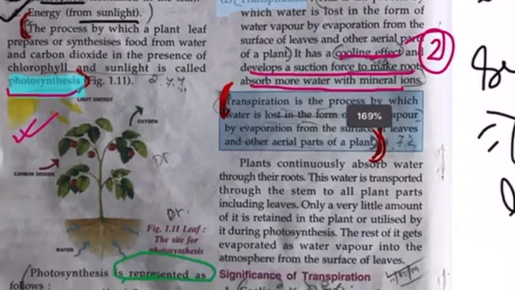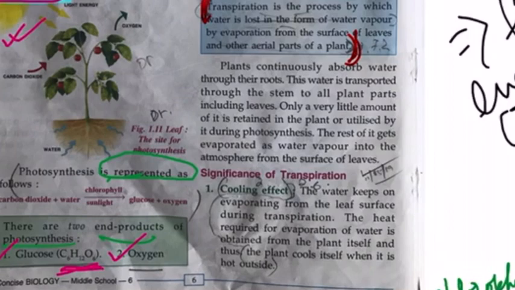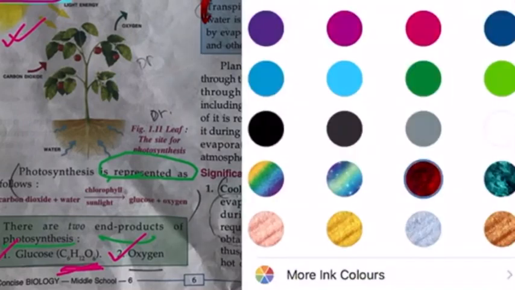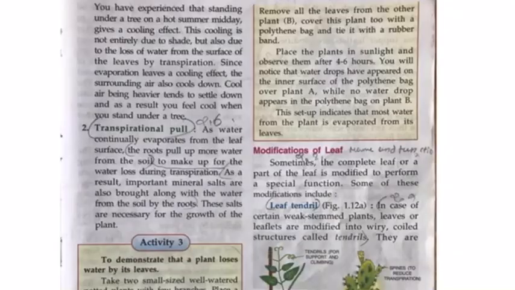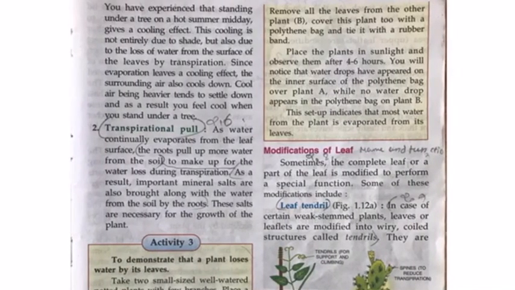Due to transpiration, plants continuously absorb water from the soil, and this helps in photosynthesis. Clear? Next we move on to the significance of transpiration. As I said, transpiration has two significances. One is the cooling effect. Another help is transpirational pull. All right, so let's see what the cooling effect is.